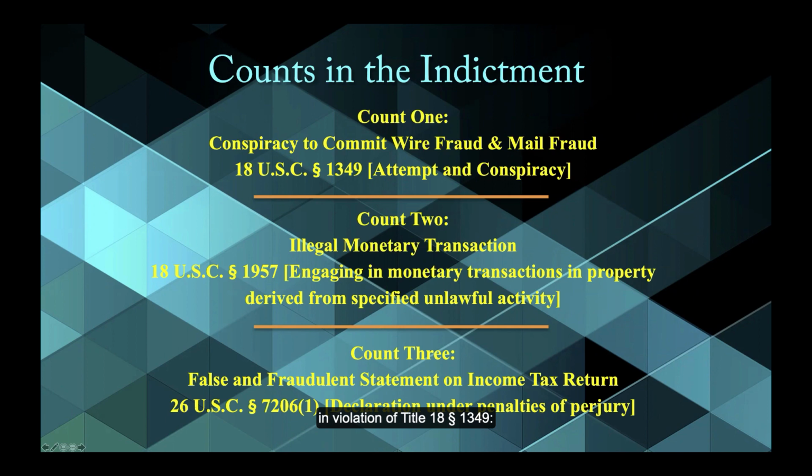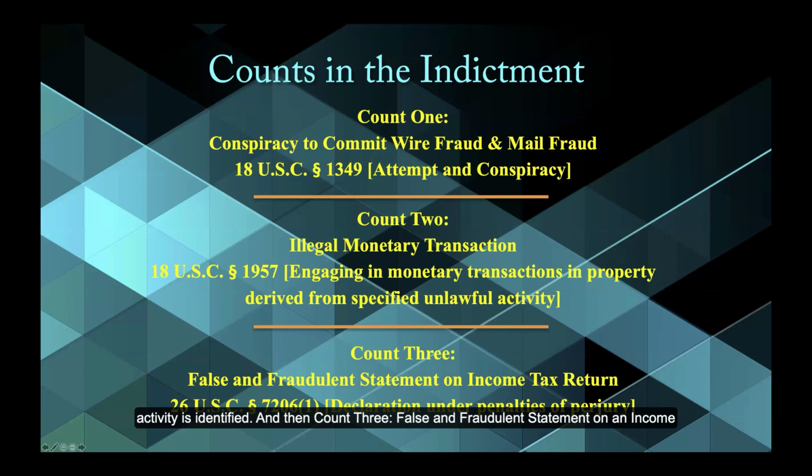Section 1349, attempted conspiracy. Count 2 was illegal monetary transaction in violation of Title 18's United States Code, Section 1957, which is engaging in monetary transactions in property derived from specified unlawful activity. That relates back to count 1, where the specified unlawful activity is identified. And then count 3, false and fraudulent statement on income tax return in violation of Title 26, United States Code, Section 7206(1), which is a declaration under penalties of perjury. So those are the 3 counts under which Mike was indicted.